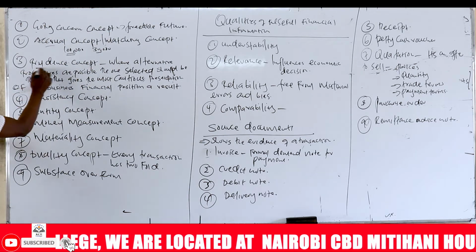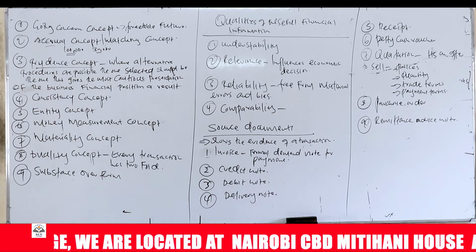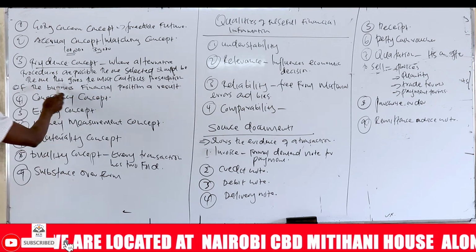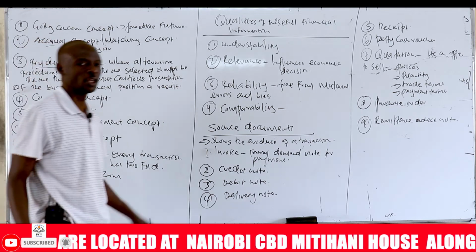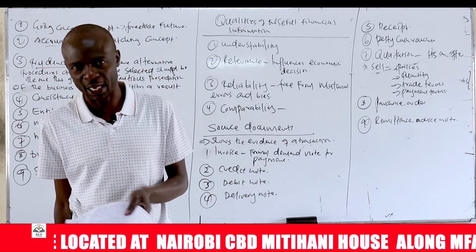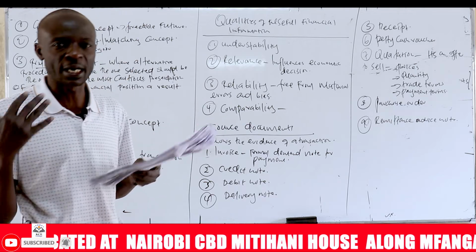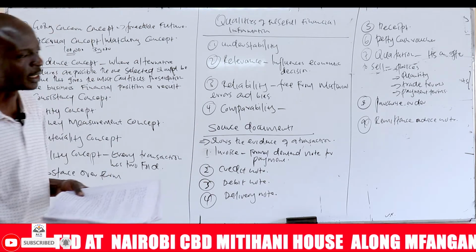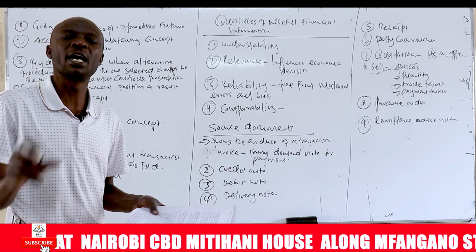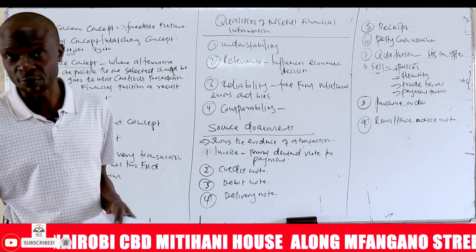Then we have number three, what we call the prudence concept. The prudence concept states that where alternative procedures are possible, the one selected should be the one that gives the most cautious presentation. So when we are presenting financial information, we should present it in the most cautious way. For example, when we sell products on credit to customers, we call them credit sales or debtors. We should not recognize the entire amount from debtors. We are aware from business experience that a portion of the debtors will not pay, for different reasons.